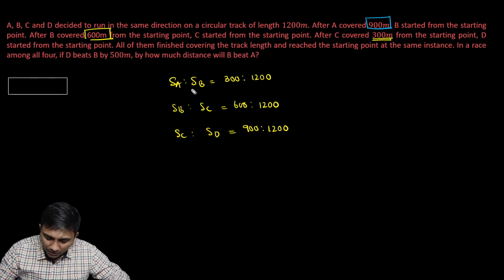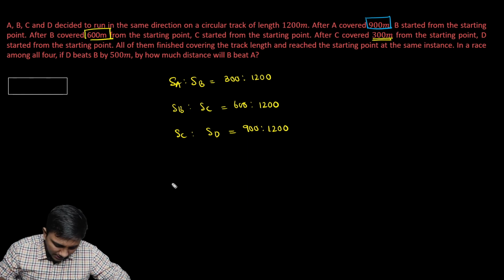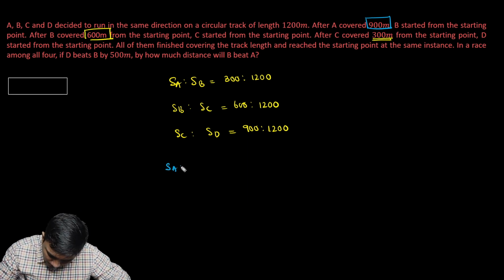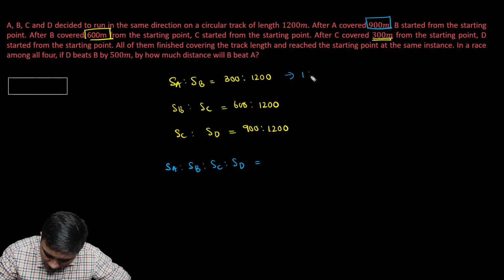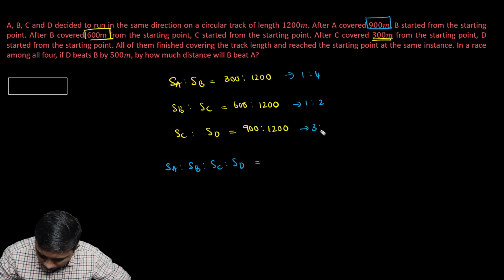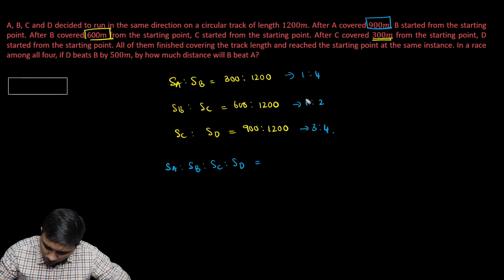Now as we have got ratios which are connecting all of them, we can get a combined ratio. Let's do that. Speed of A is to speed of B is to speed of C is to speed of D. Let's first simplify these. This is going to be 1:4, 1:2, 3:4. So for A, it is 1 into 1 into 3. That's going to be 3.